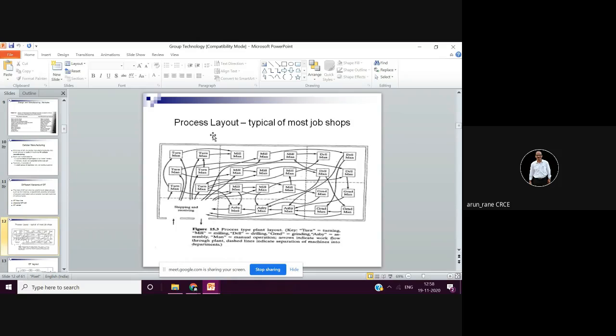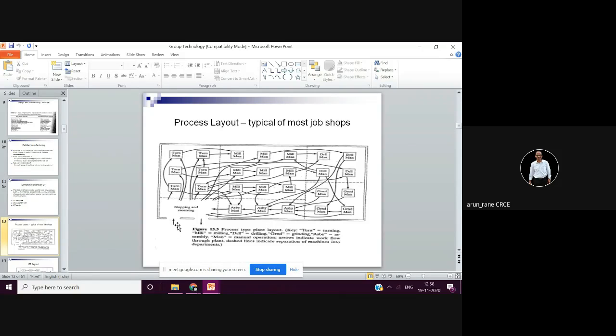Group technology is also helpful for determining the process layout or the type of layout. A process layout depends on the process. Like you have a lathe machine, then a milling machine, then a drilling machine, then grinding machines.